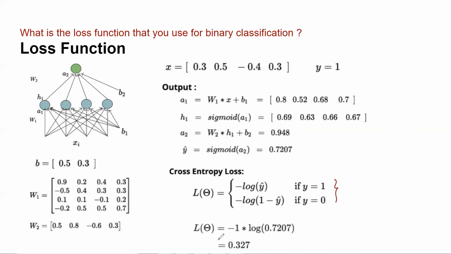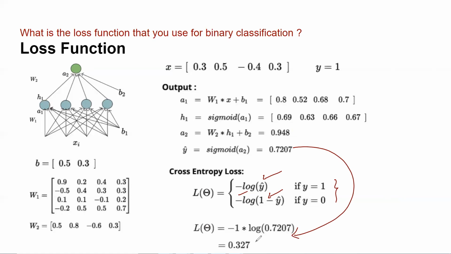No, you're correct actually. If your y equals 1, if your actual truth is 1, then you have to put your values on this one. But if your actual truth is 0, then you have to put your y cap value in this equation. So in this case, we are putting our value of y cap in this equation. You just need to put the value here, and you get 0.327.